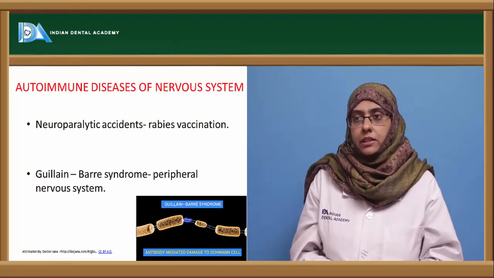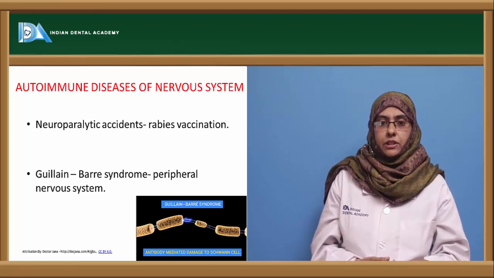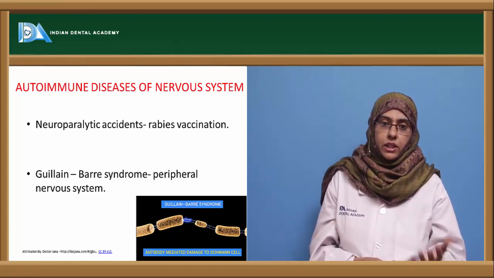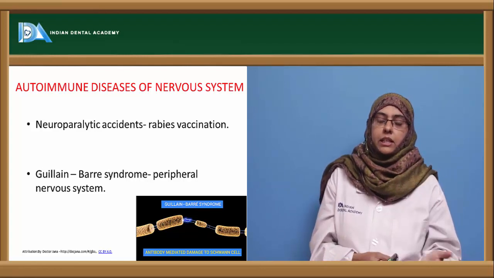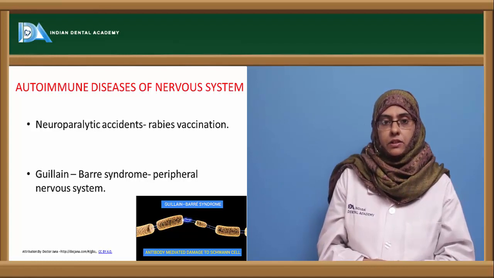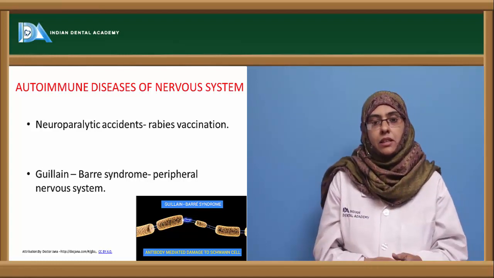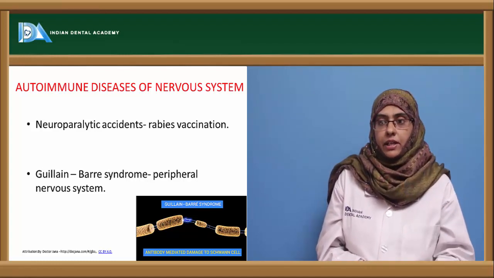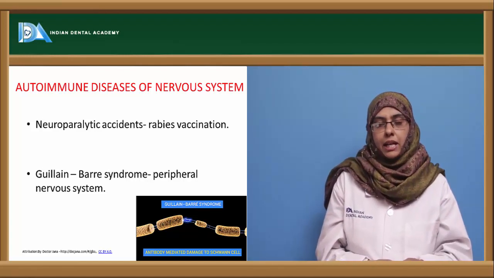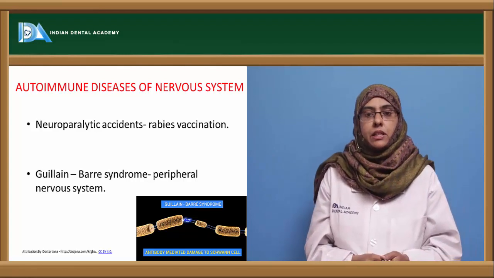However, next are the autoimmune diseases of the nervous system. Here the autoantibodies are directed against the nervous system, which is very fatal and can lead to the death of the person and completely damage the central nervous system of the affected patient. The first example is neuroparalytic accidents that usually take place following rabies vaccination.